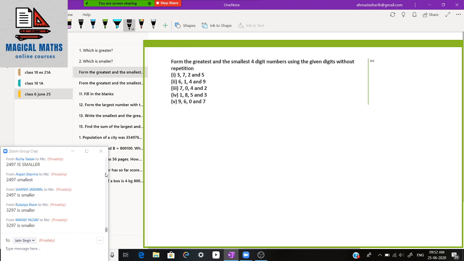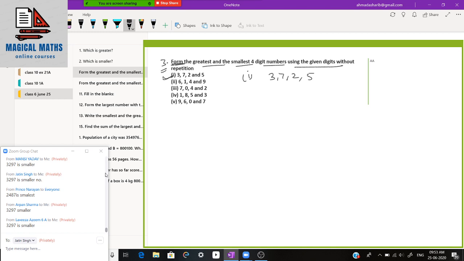Okay, so this is the third question. Form the greatest and smallest 4-digit number using the given digits without repetition. We don't have to repeat any of the digits. In the first part, the digits given to you are 3, 7, 2, 5.